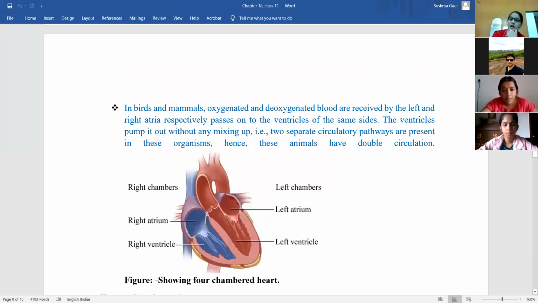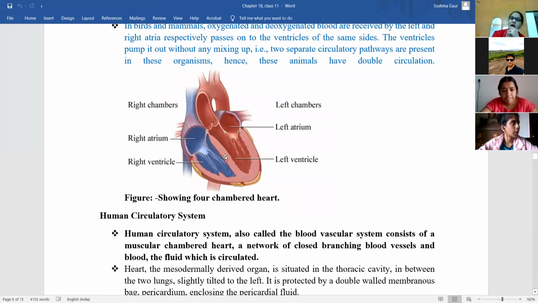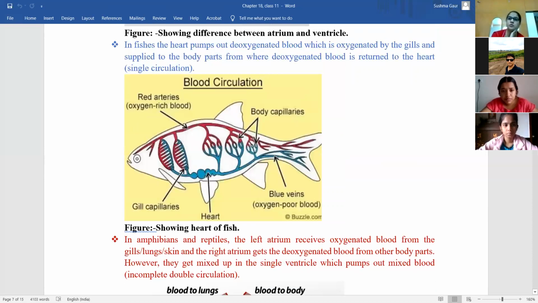So how will a four-chambered heart look? This is the diagram of the four-chambered heart. It consists of two atria and two ventricles. This is the right atrium, right ventricle, left atrium and left ventricle, divided into right and left atrium and ventricles. Okay, so now we will go towards theory.